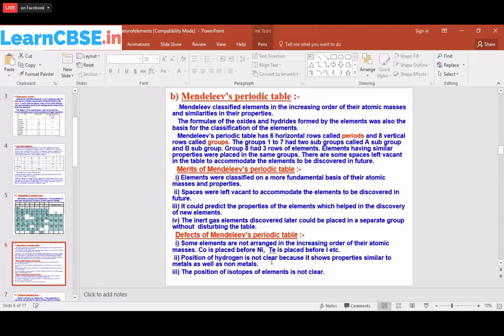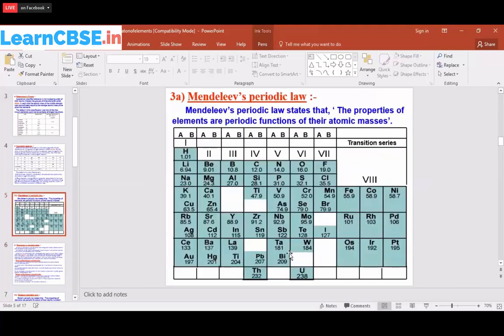Tellurium is placed before iodine. Here also one more mistake is there: tellurium is 128, iodine is 127. But iodine matches with fluorine and chlorine.